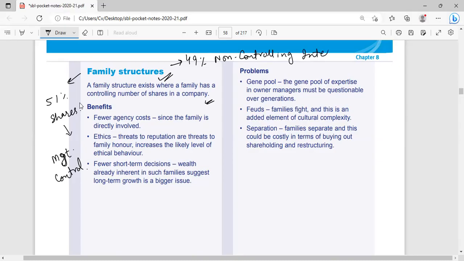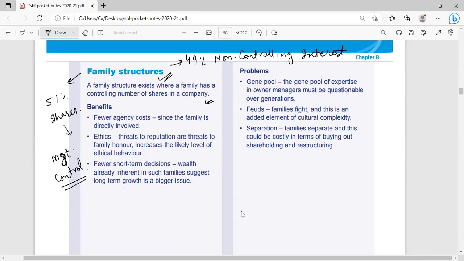They don't want to compel their non-controlling interest to sell their shares in the stock market, then they definitely make a consent or a decision which will satisfy their needs as well. They don't only put their own interest first. So this is called family structure.